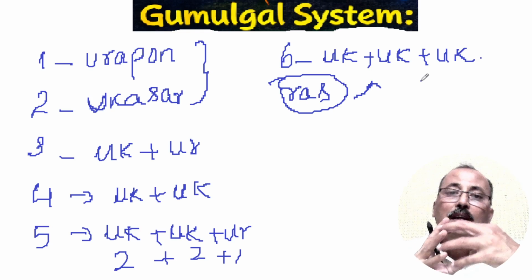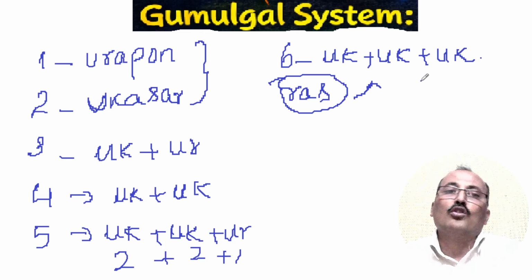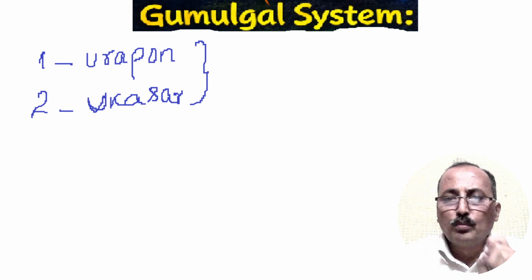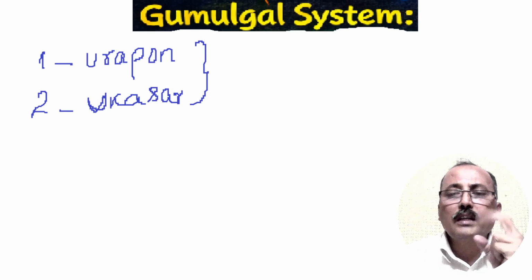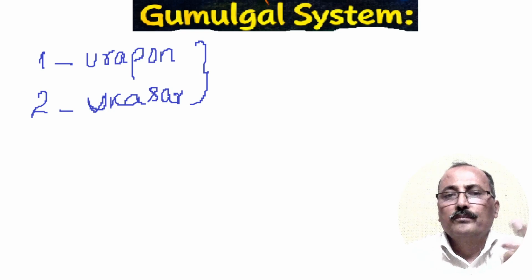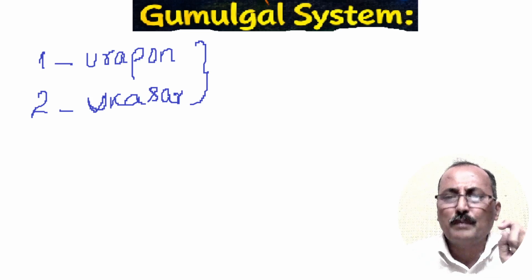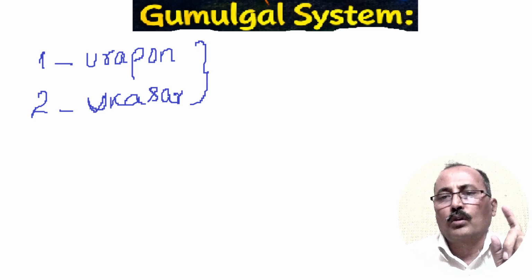They lived in a middle age. That is called the Gumulgal system. In the Gumulgal system they used only two symbols, not numbers, urapon and ukasar.